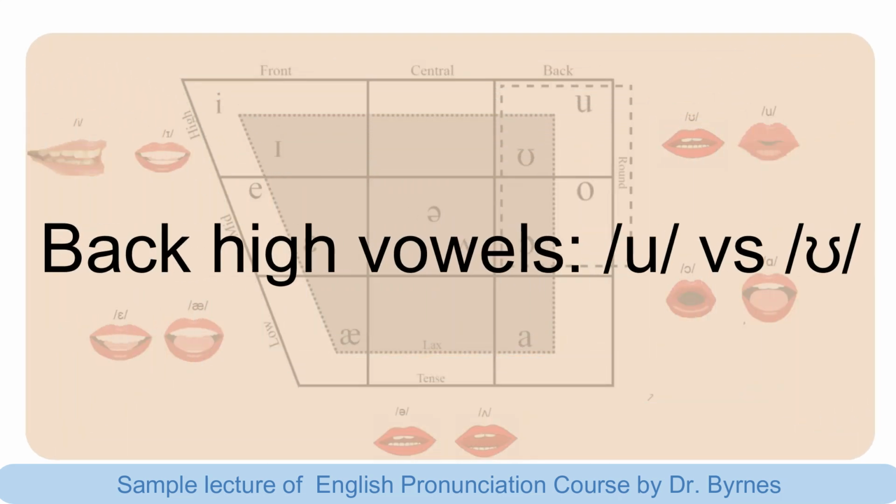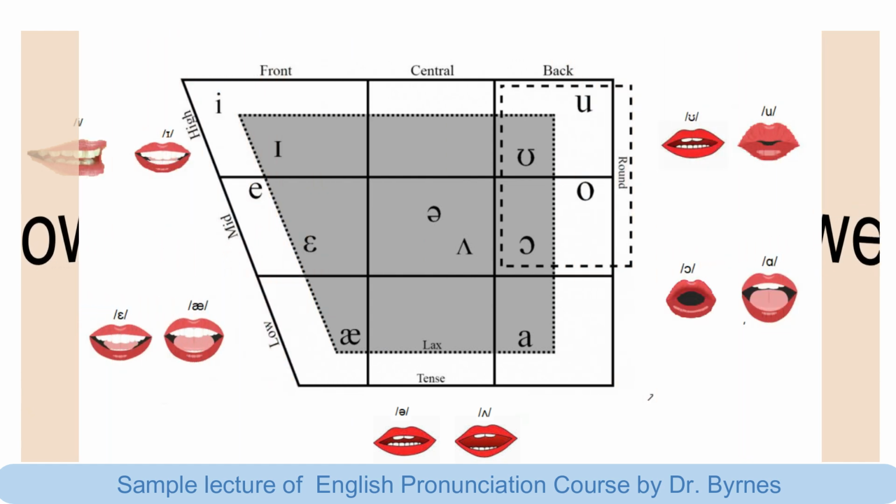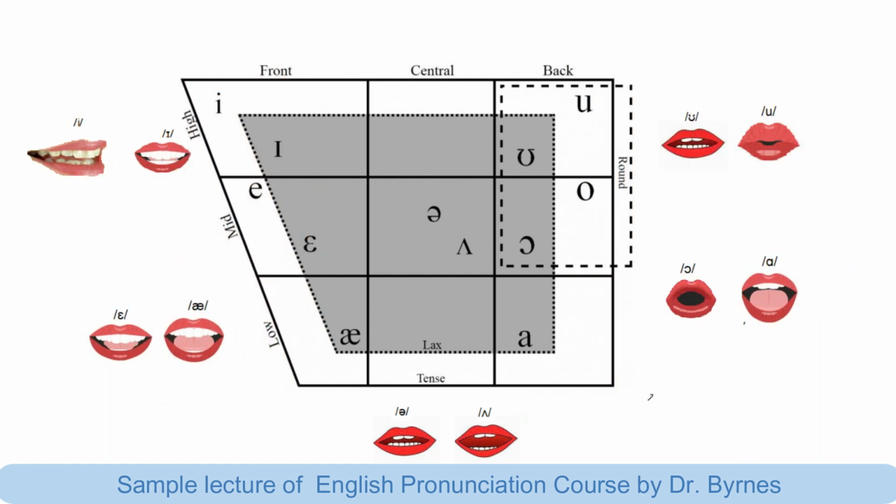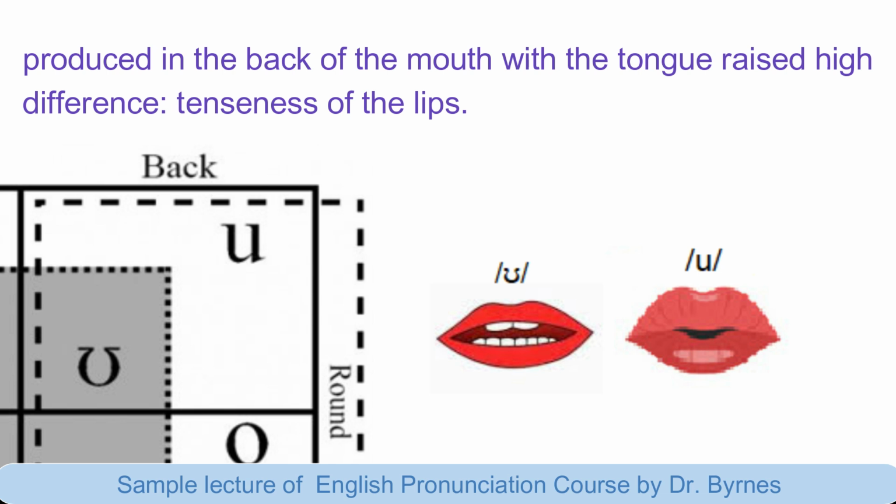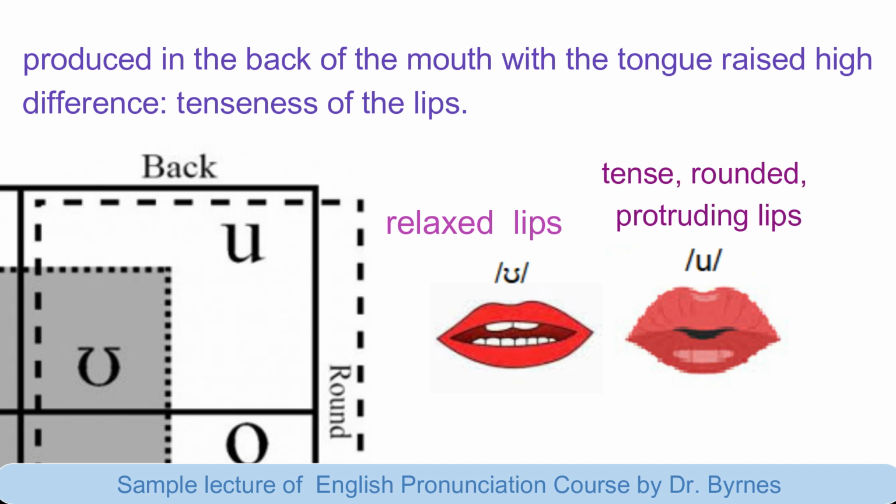Back high vowels. /u/ versus /ʊ/. Both /u/ and /ʊ/ are high back vowels, so both sounds are produced in the back of the mouth with the tongue raised high. The difference between them lies in the tenseness of the lips. The /ʊ/ sound is lax, and the /u/ sound is tense. To make /u/, we make the lips tense so that the lips are rounded and protruding. With /ʊ/ we raise the tongue and let the air out.